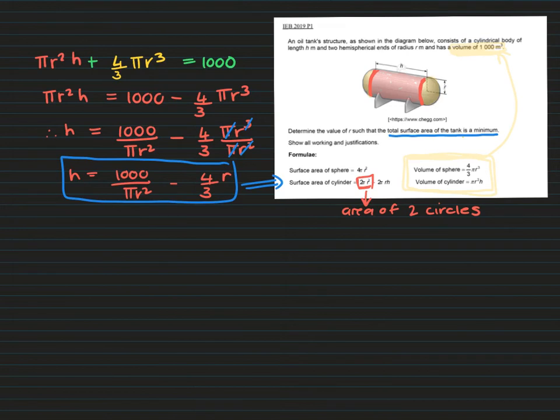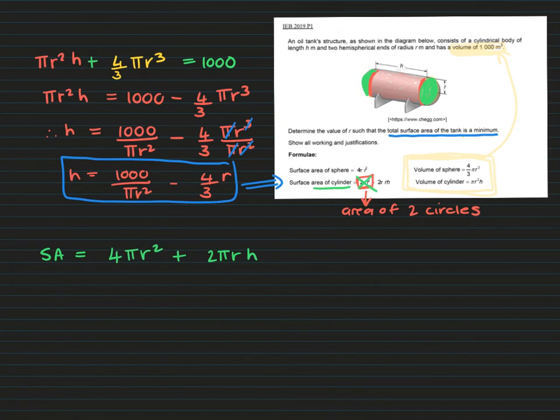So when we're working out the total surface area of the shape, the surface area is going to be the full sphere, right? The 4 pi r squared. It's going to be that surface area and that surface area to give you the full sphere. And I'm going to add the 2 pi r h from the surface area of a cylinder. So we are